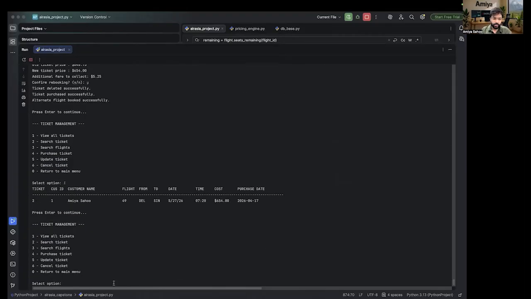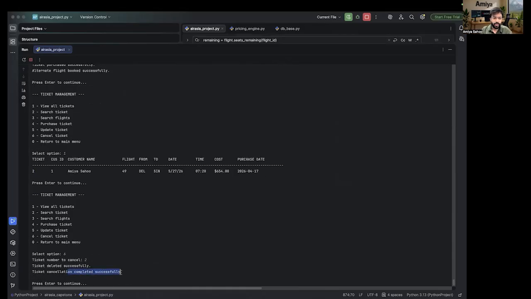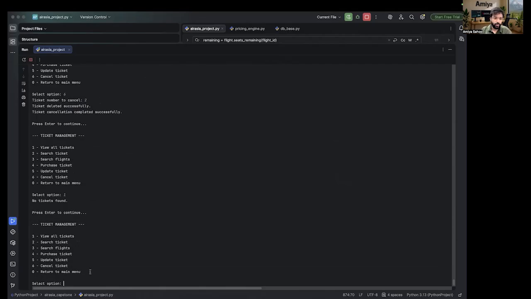But what if I don't want to travel? Let's cancel the ticket. Ticket number to cancel: ticket number 2. Ticket cancellation completed successfully. Let's see if we have any more tickets available. Nothing. Likewise, we can book tickets, cancel tickets, update tickets, and reschedule tickets to earlier dates, or any other options we have.